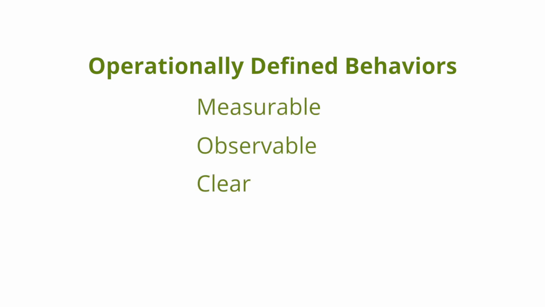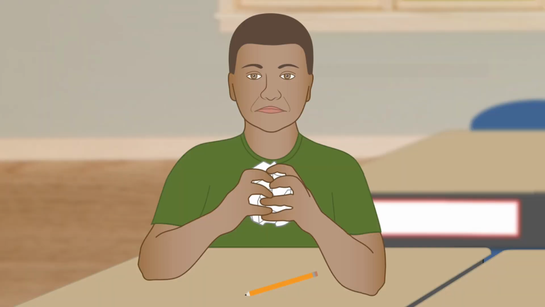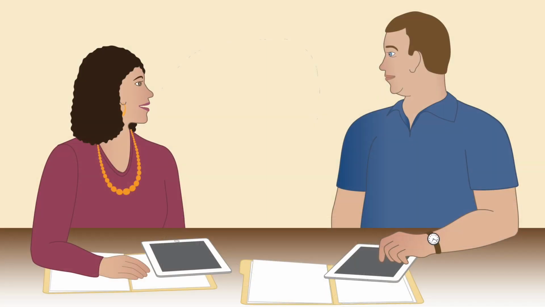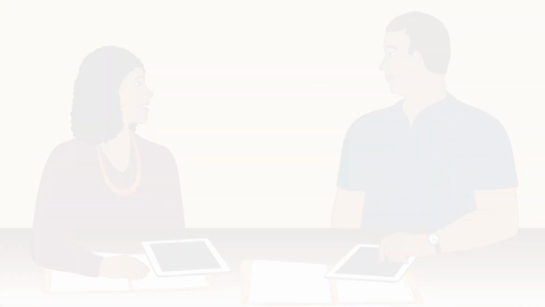Let's look at a few more examples of operationally defined behaviors. Remember, they must be measurable, observable, clear, and complete. Remember Stephen? When he was given a math worksheet, he crumpled it and threw it off his desk. His teacher called this defiant behavior. But in second period, Stephen stared with no response, and his teacher there called that defiant behavior. These two teachers need to agree on an operational definition of defiant behavior for Stephen.